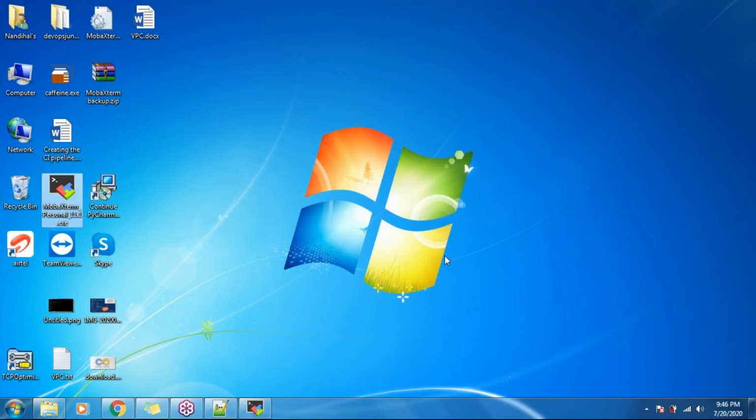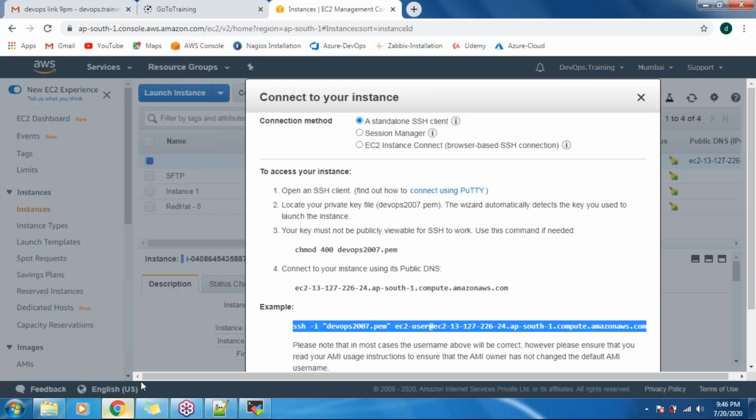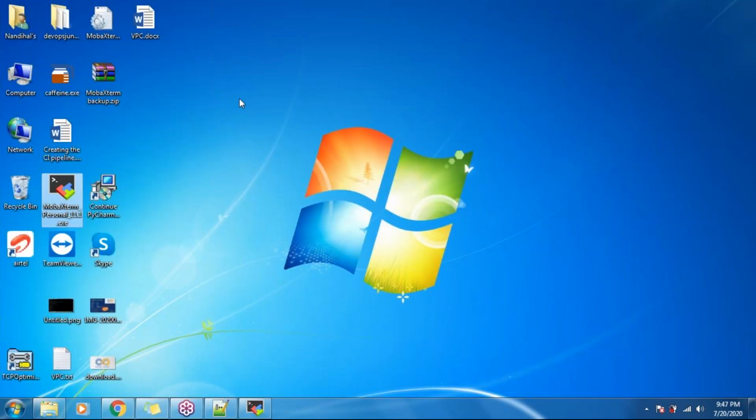Okay. So fine guys. How do you usually log in using the AWS command? I have opened the AWS console, the same as you guys. Basically, we copy this ssh -i DevOps.pem command, using ec2-user, and this is the IP address of the particular machine. How we connect: just copy this command.